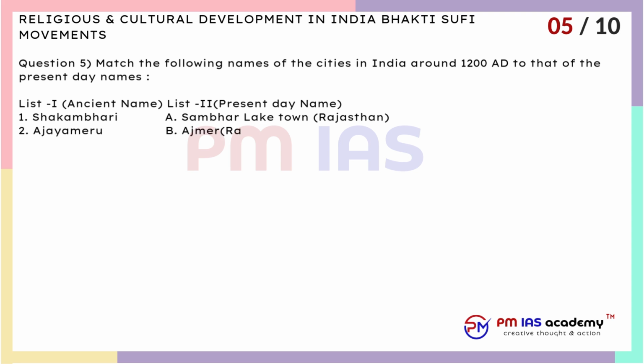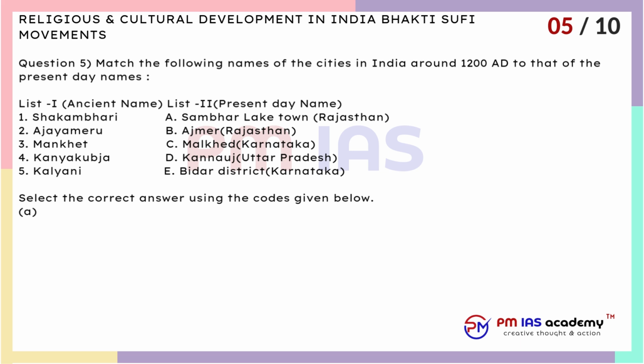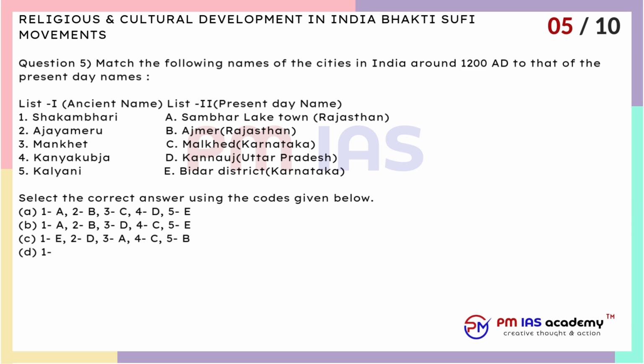3. Mankhet, C. Malkhed, Karnataka. 4. Kanya Kubja, D. Kannauj, Uttar Pradesh. 5. Kalyani, E. Bidar District, Karnataka. Select the correct answer using the codes given below. A. 1A, 2B, 3C, 4D, 5E. B. 1A, 2B, 3D, 4C, 5E. C. 1E, 2D, 3A, 4C, 5B. D. 1D, 2E, 3A, 4C, 5B.